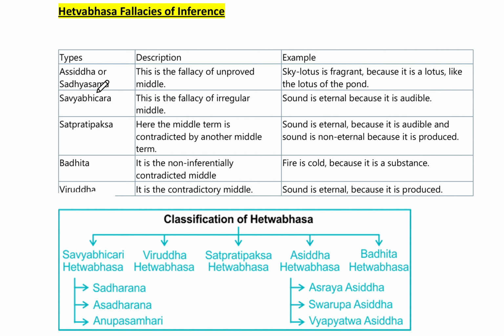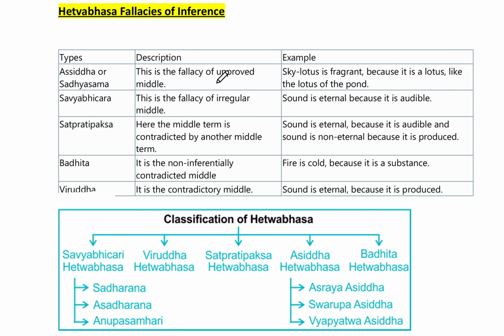So there are five types of Hetvabhas: the first is Asiddha or Sadhya Sama, the second is Savyabhichara, the third is Sat Pratipaksha, the fourth is Badhita, and the fifth is Viruddha. Now we will see a description of these. So Asiddha or Sadhya Sama, what is this?